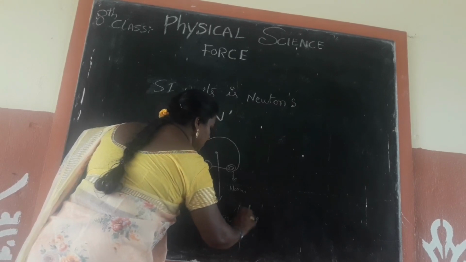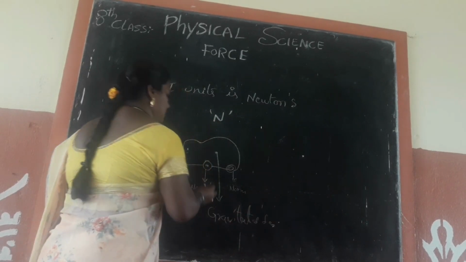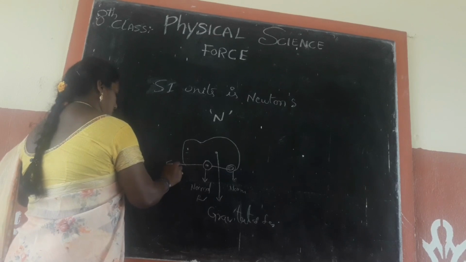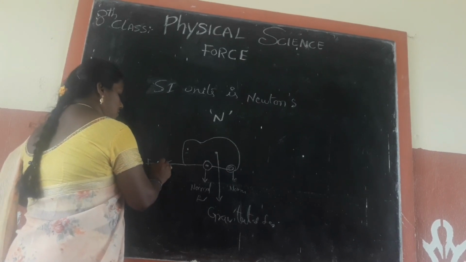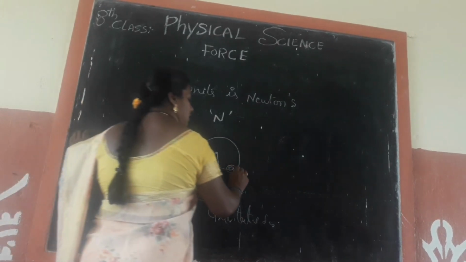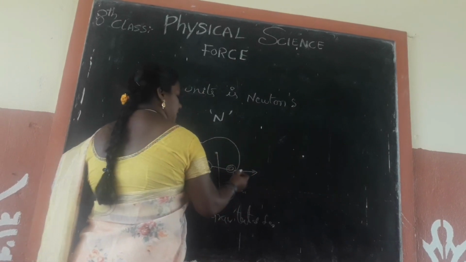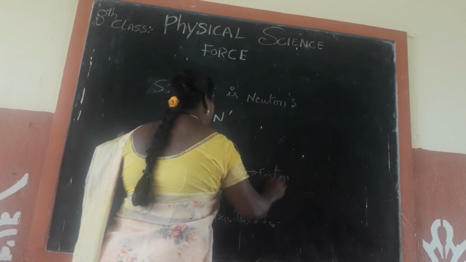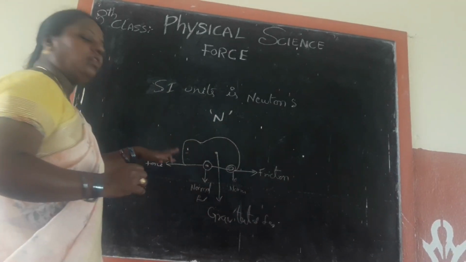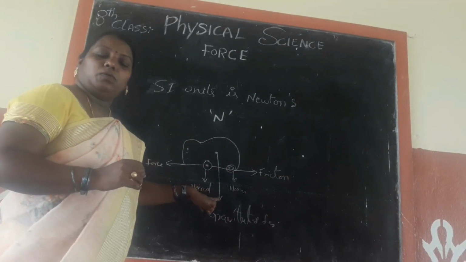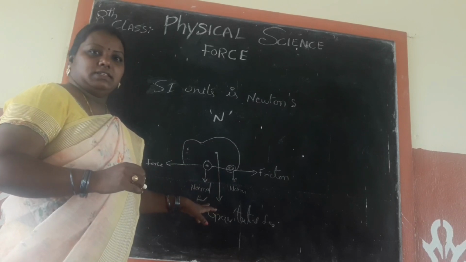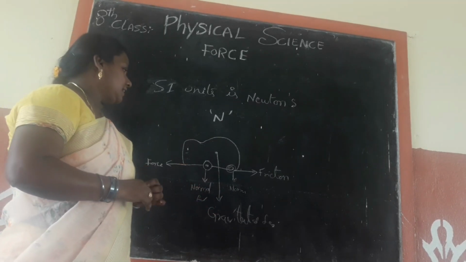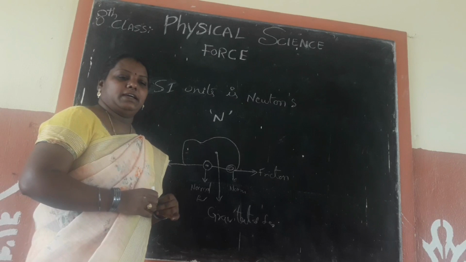Here is the applied force, and in the opposite direction it is friction. At a particular instant, we can see all the forces at one time. You can say that this is a free body diagram.